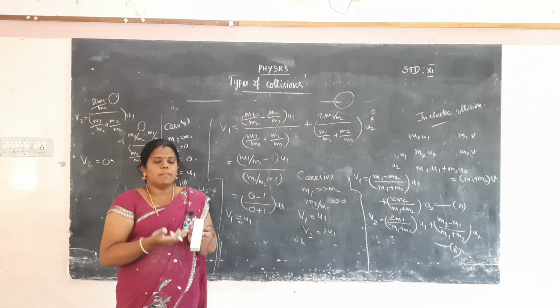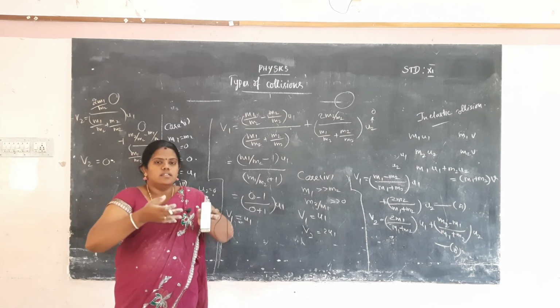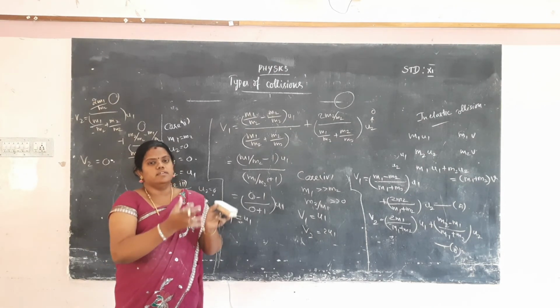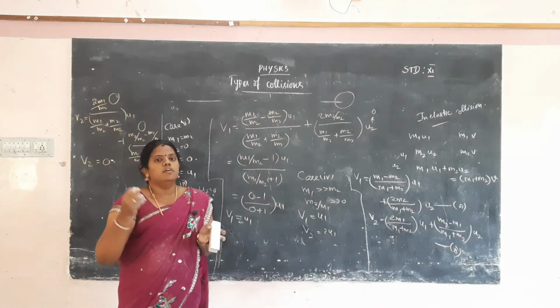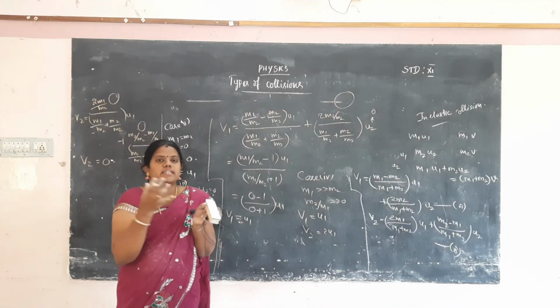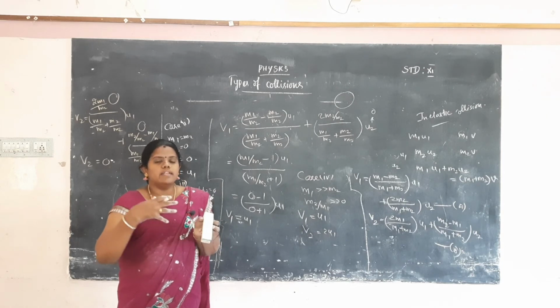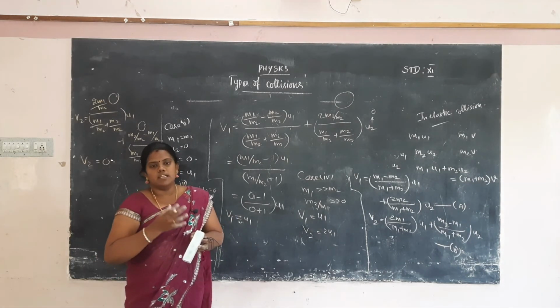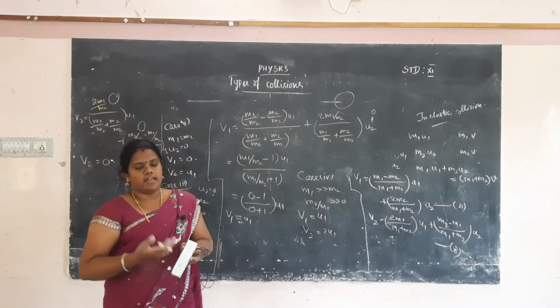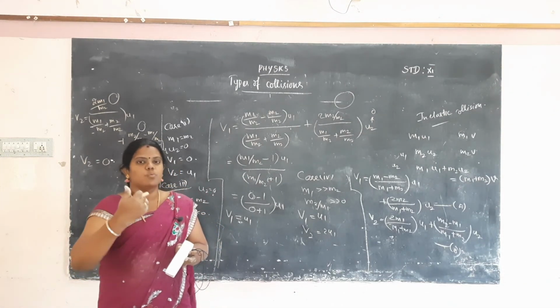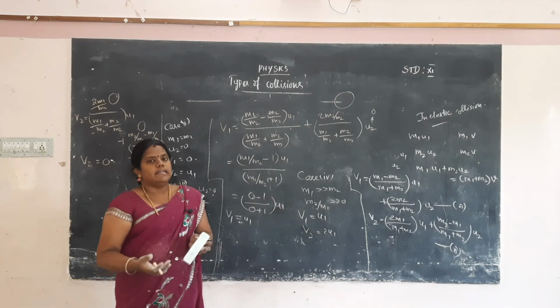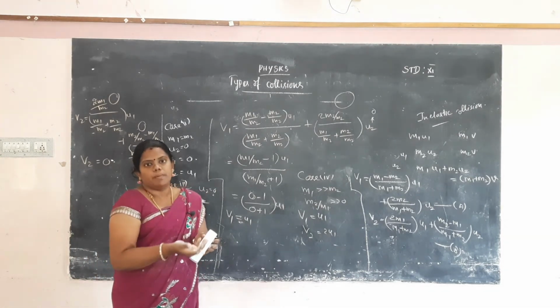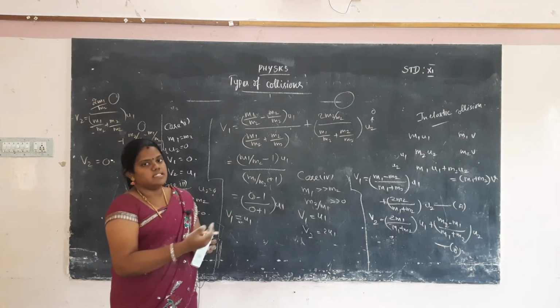After the collision, the particles will be moving close with one another. It will be attached to the first particle, and then they will be moving with some common velocity. The two particles collide with one another, and after the collision the two particles move with the same velocity. One particle sticks onto the other one, and they move with some velocity.